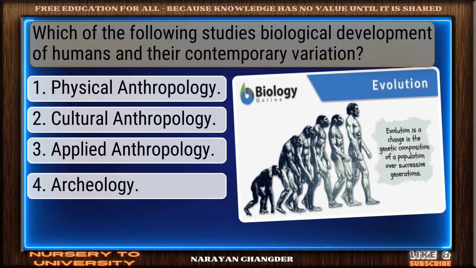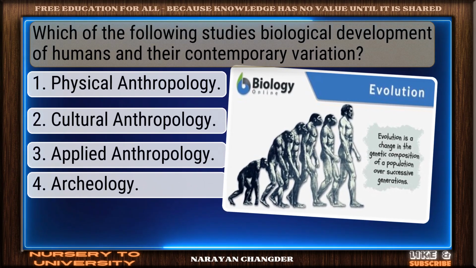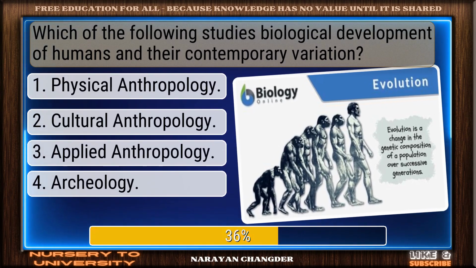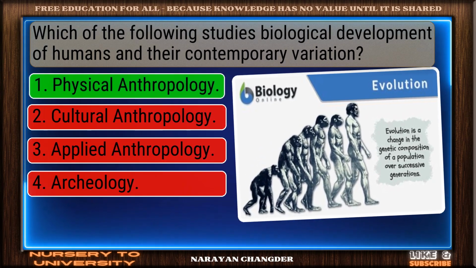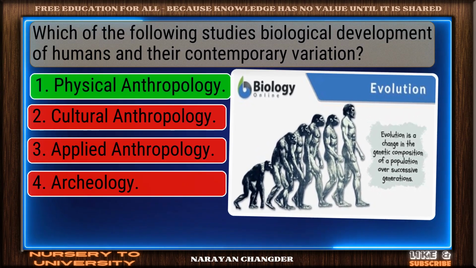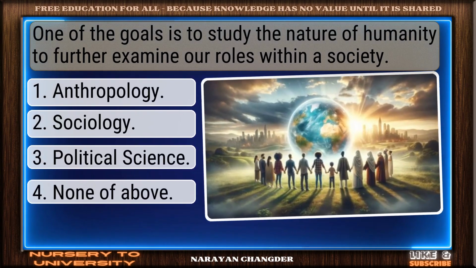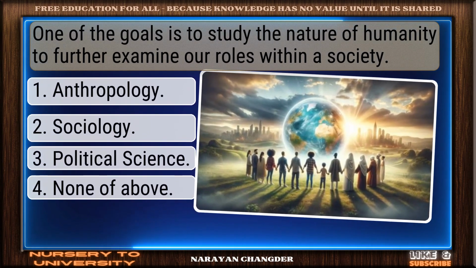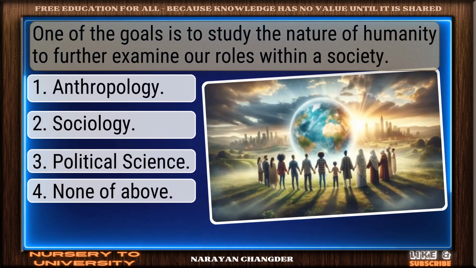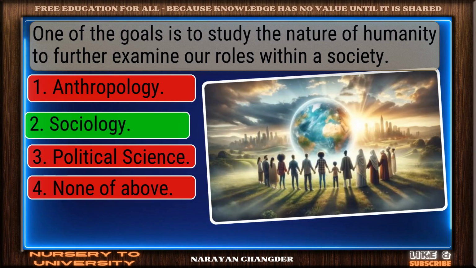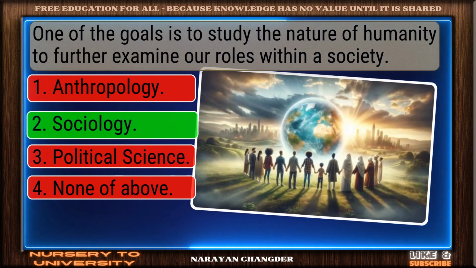Which of the following studies biological development of humans and their contemporary variation? Excellent. Physical anthropology is a brilliant choice. One of the goals is to study the nature of humanity to further examine our roles within a society. You're right. Sociology is the correct answer.